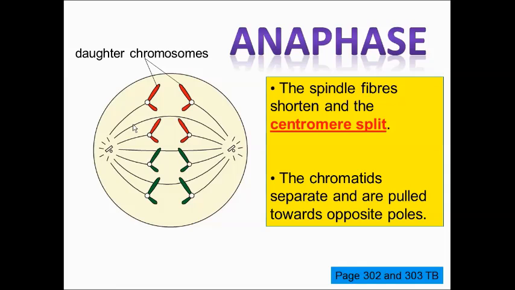So again, it's easy to remember anaphase. Anaphase, A, what happens to the chromosomes? Well, the sister chromatids are pulled apart. A, pulling apart of the sister chromatids. Now, the moment these sister chromatids are pulled apart, they are now called daughter chromosomes. So each of these is now a chromosome, meaning there are actually now 8 chromosomes inside the cell. This is how the cell looks like at anaphase. Notice 2 groups of chromosomes moving towards opposite poles.